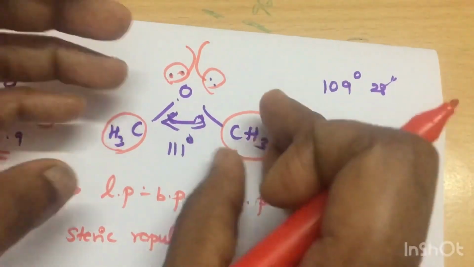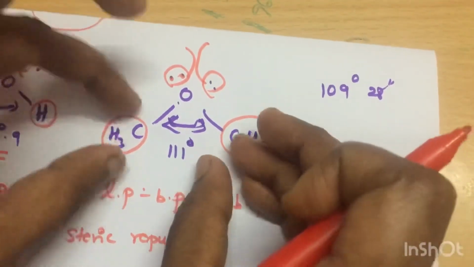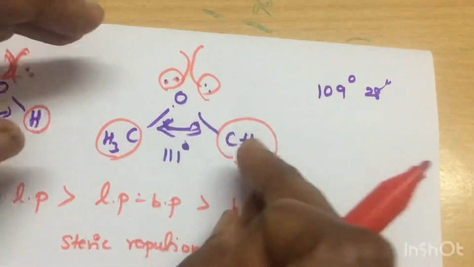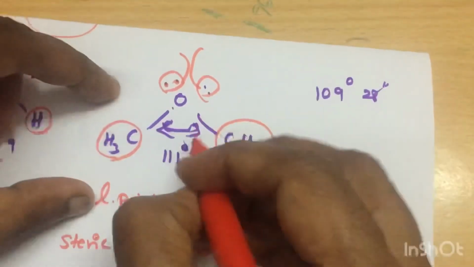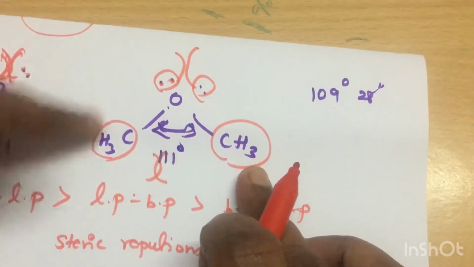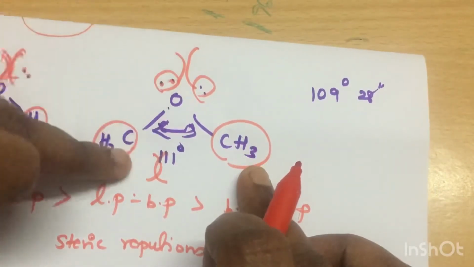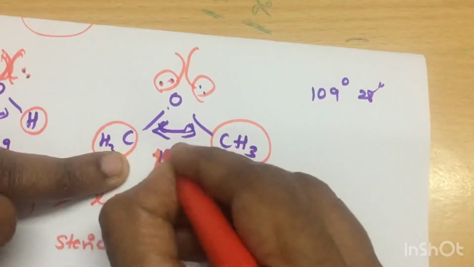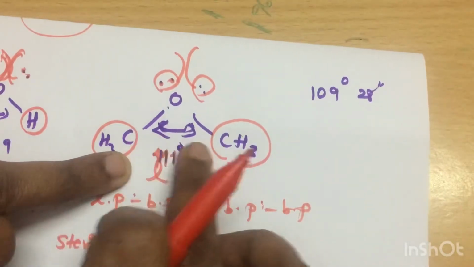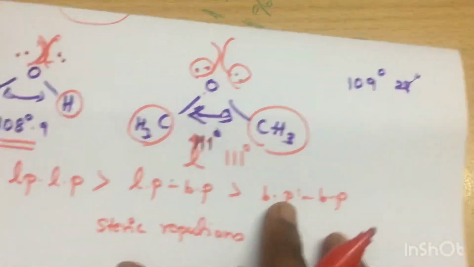Okay, I can't, don't come closer too much. So like this, but overall there is an adjustment. Here there is also some steric repulsion. So taking both into account, the bond angle is 111, not so much greater. So here, the steric repulsion.